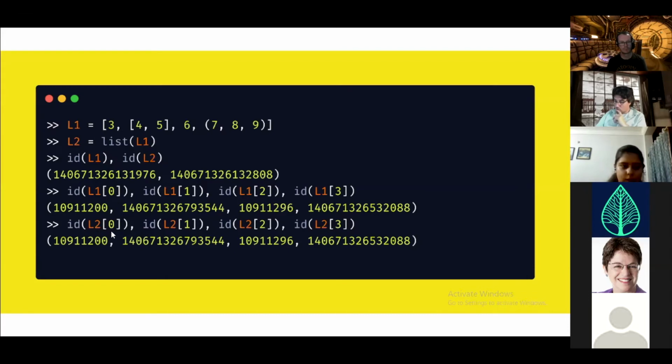Similarly for L2[0], L2[1], L2[2], L2[3]. So we can see the memory addresses for the embedded objects remain the same. That's why this is shallow copying. The only thing to remember in shallow copying is that memory addresses of the embedded objects are shared.